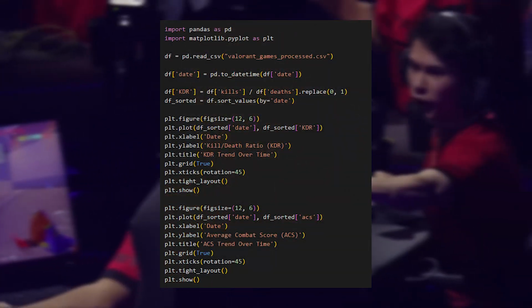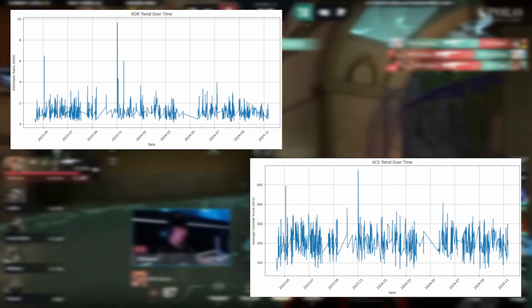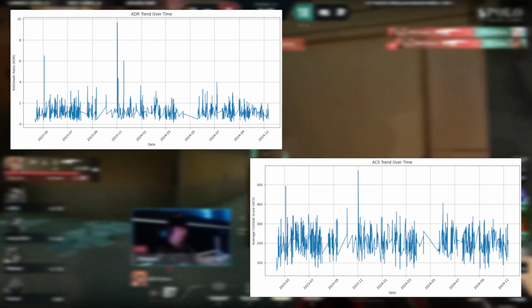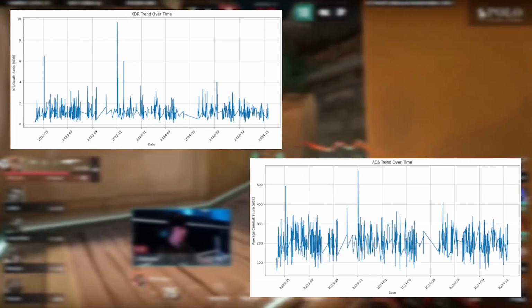KDR, kill death ratio, and ACS, average combat score. We plotted both of them on a graph. Both showed consistency in the middle half of the data, but showed a downward trend in the end because of the increased skill of the opponent in the higher ranks. Both KDR and ACS peaked in November 2023.